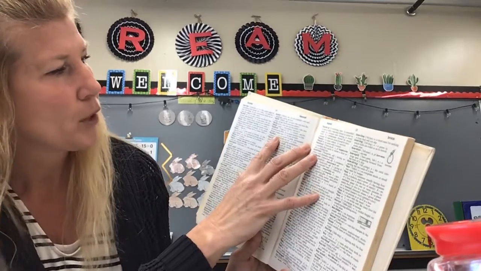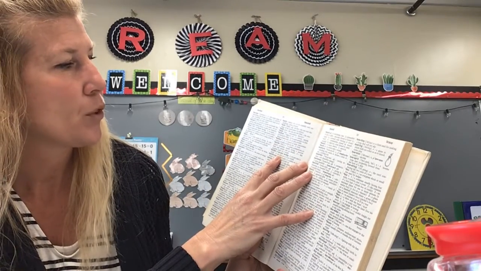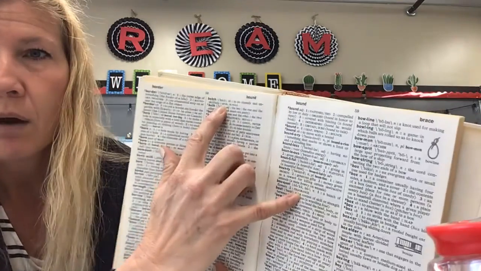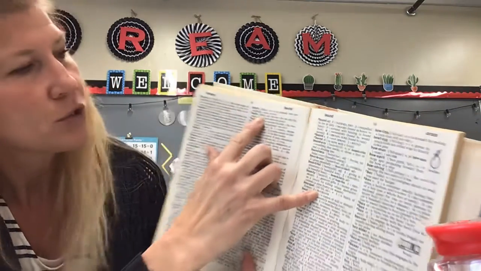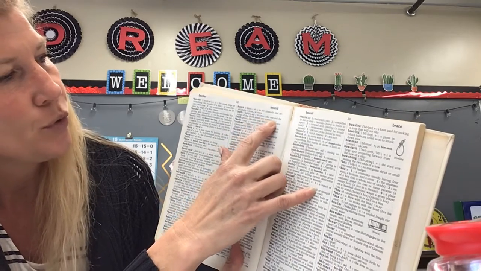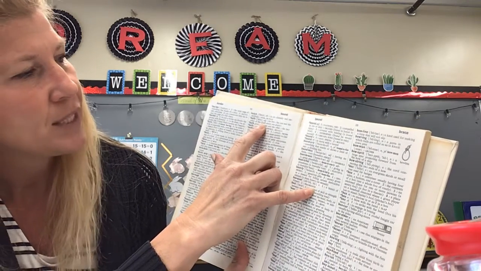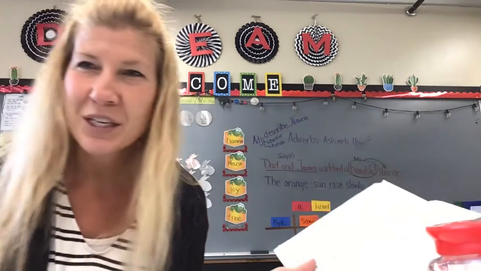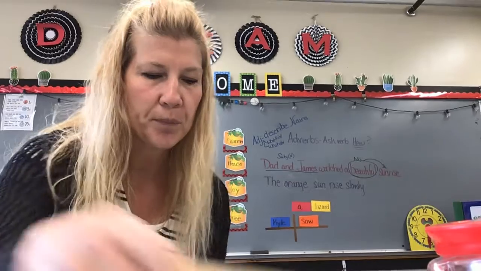My dictionary is falling apart. All right, so here we'll look at the word both. Well, let me find it. Okay, both, and it shows you how. Here's your word both. It tells you long, and that's an adjective. And then it has your definition, the two, the one, and the other. And then here's your sentence, both sisters are pretty. So it used it in a sentence for you.